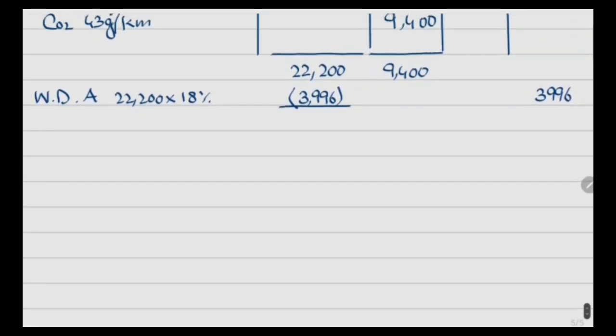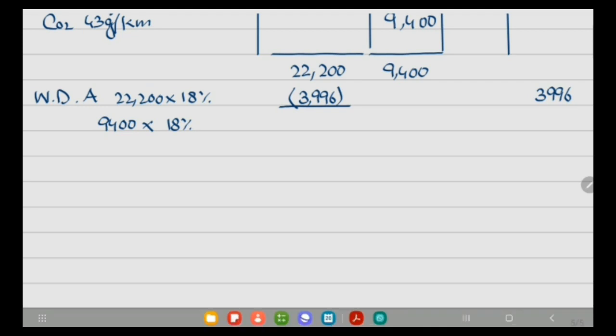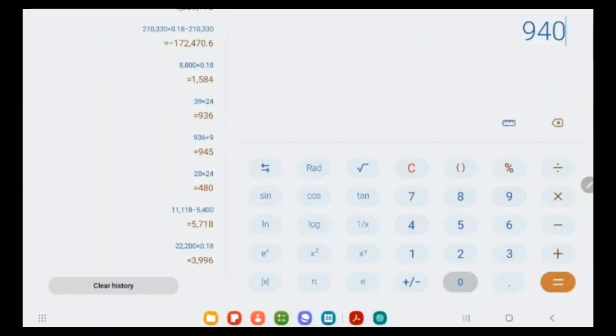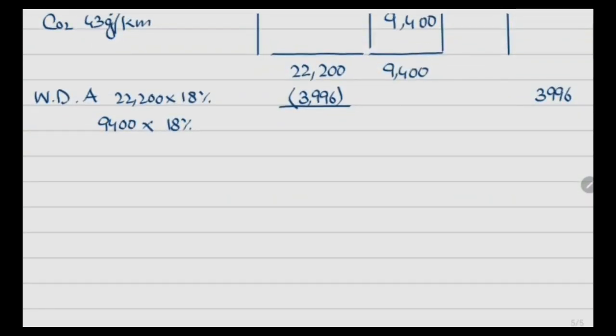Then we have to calculate writing down allowance on the private use asset, and the same at the rate of 18%. So this will be 1,692. This 1,692 will be deducted from the 9,400 and it will give you a value of 7,708. Well, in this case, this will be the value of 18,204.